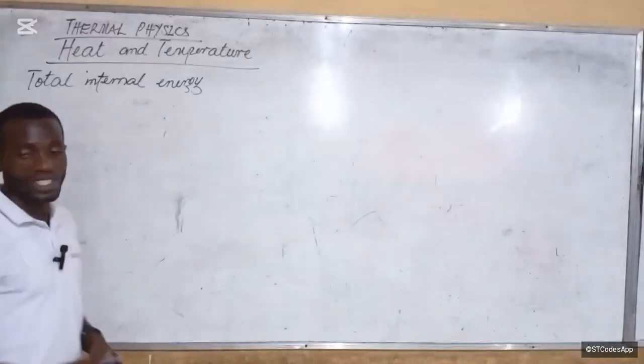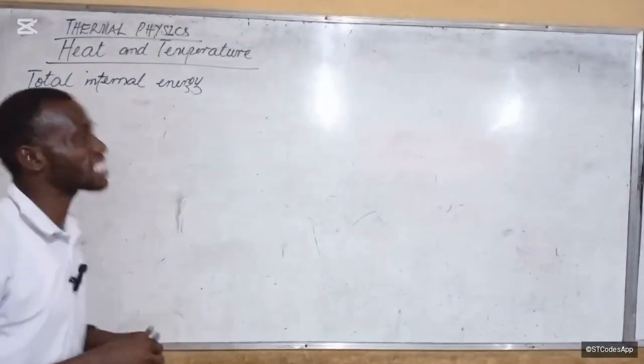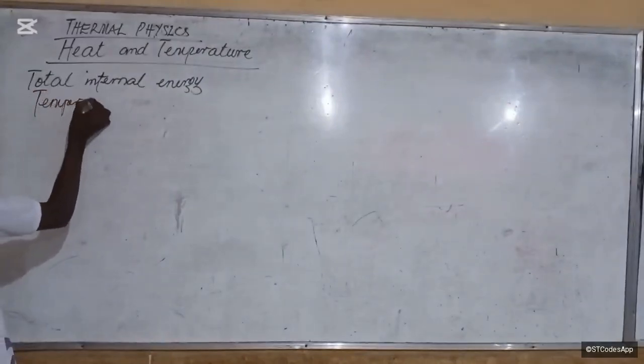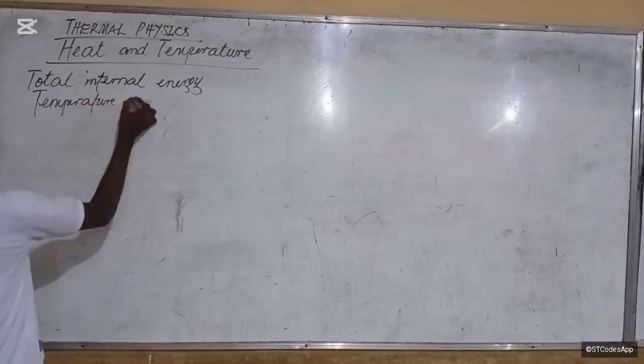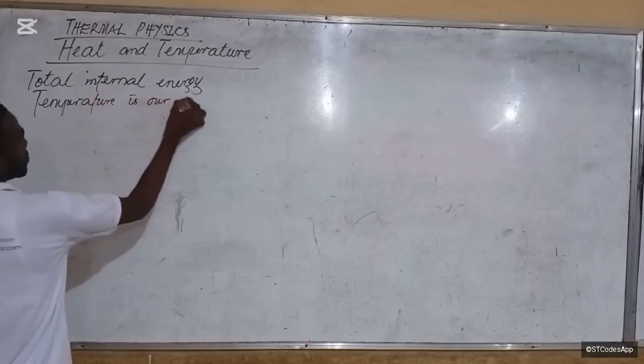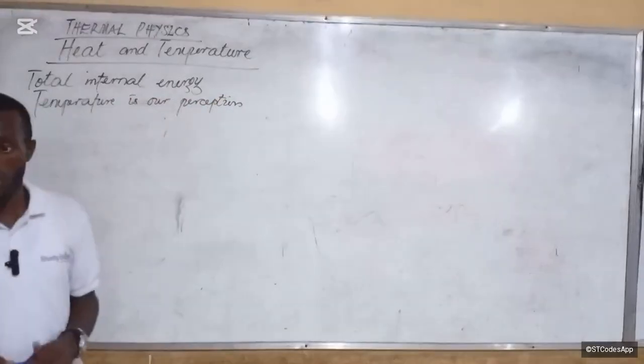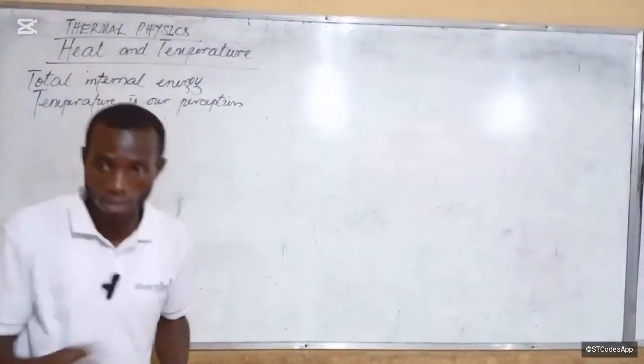Now, what is temperature? First, temperature is our perception of heat. What did I say? It is our perception. So how do we perceive heat? We perceive it as temperature.